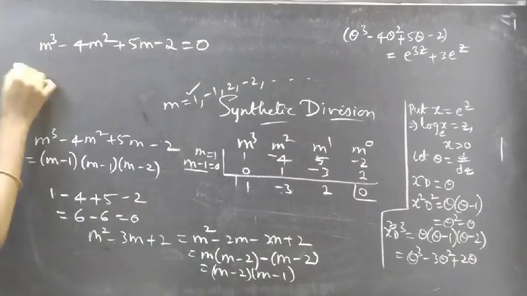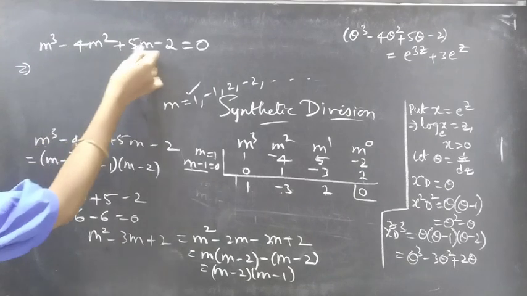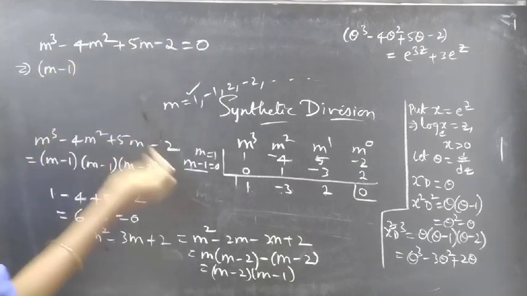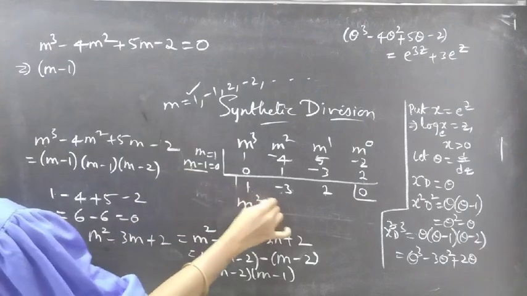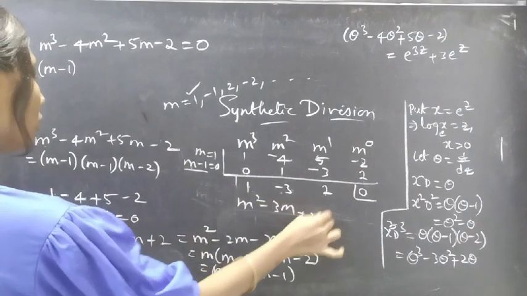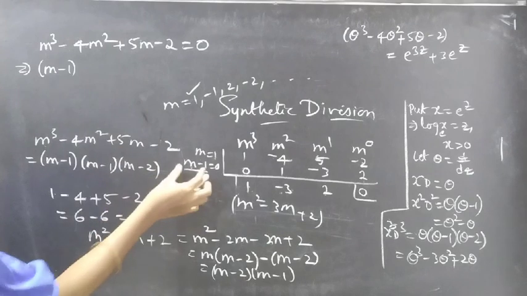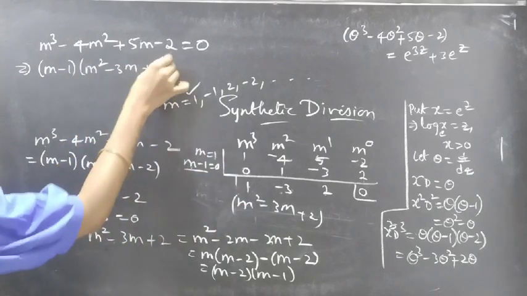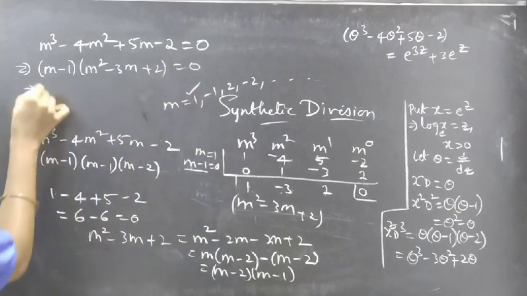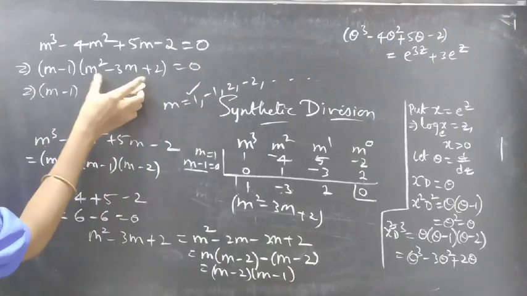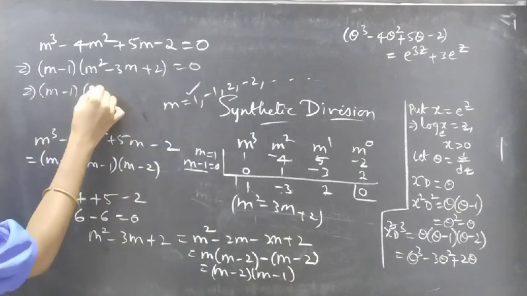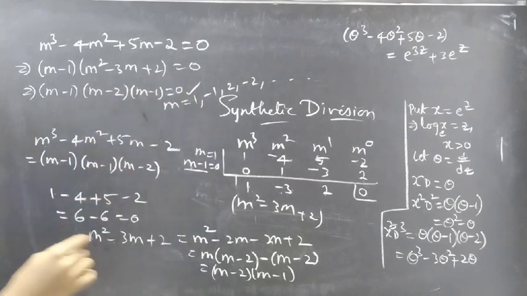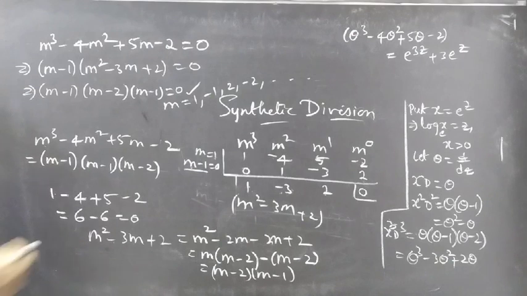We can just write m cube minus 4m square plus 5m minus 2 equals to 0 as product of factors. Then m minus 1 into factors of this polynomial is minus 2 into m minus 1 equals to 0. Or directly you can write this.